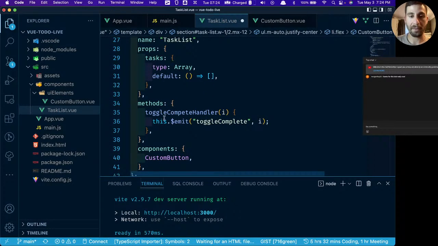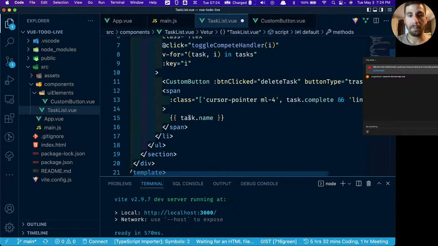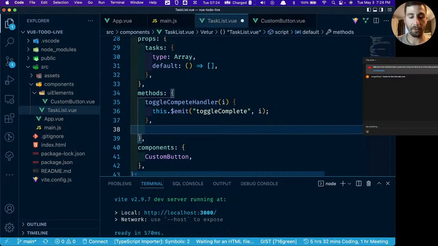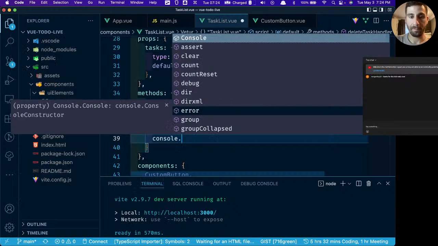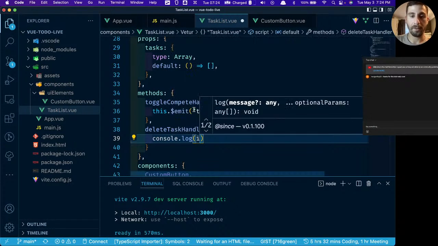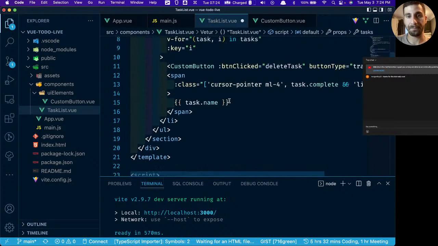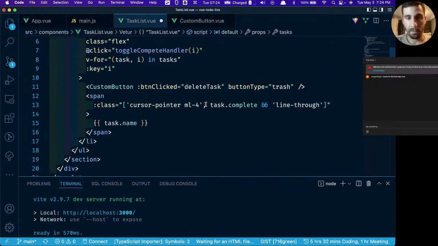We're going to go to our methods, and we're going to type delete task. We'll make it delete task handler to keep it accurate. So we'll console log the index. We're going to pass in the index the same way that we did last time. Let me just kind of clean this up a little bit.